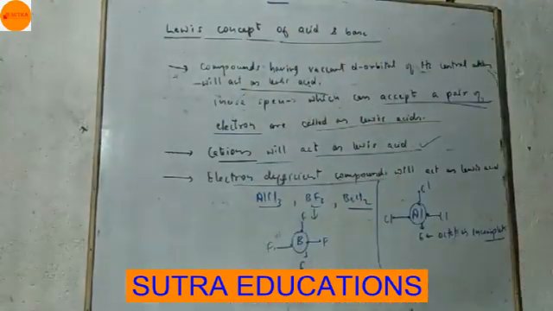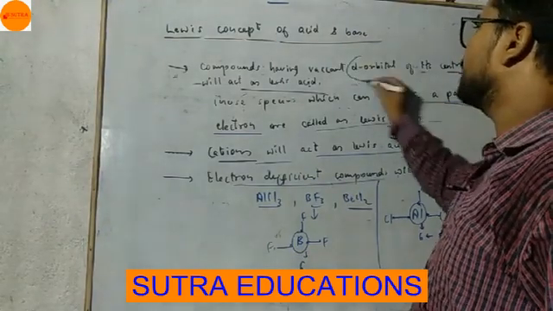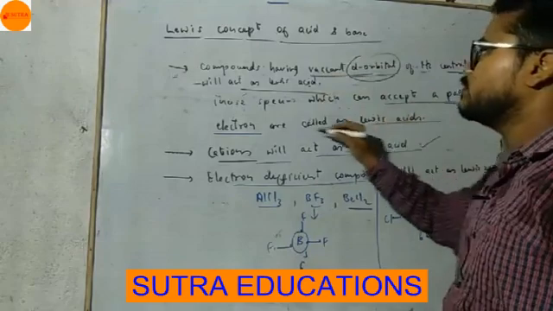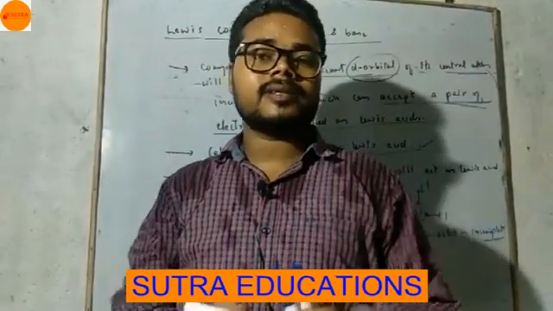Compounds in which the central atom has a vacant d orbital will also act as Lewis acid. So this is all about Lewis acid. Now come to Lewis base.